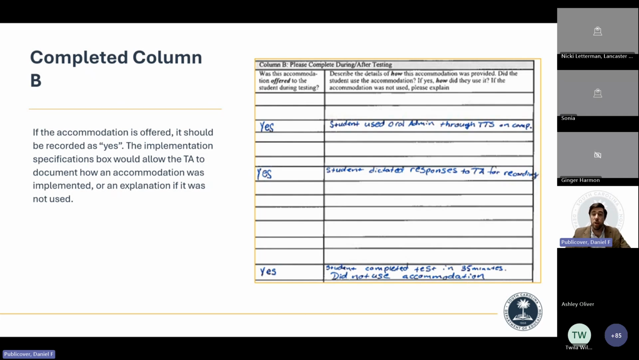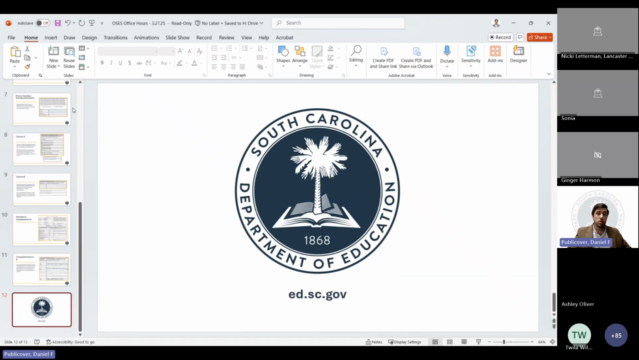This would be where you're showing that the accommodation was not used and would be used for future planning. However, the test administrator is still able to sign and say, yes, I provided this accommodation. It's there. I can assure that there is no testing violation, that it's all up to date. So this is just a resource. I cannot reiterate that enough.